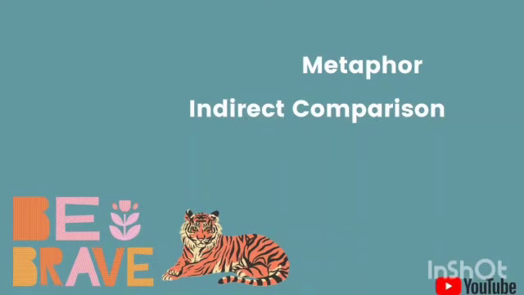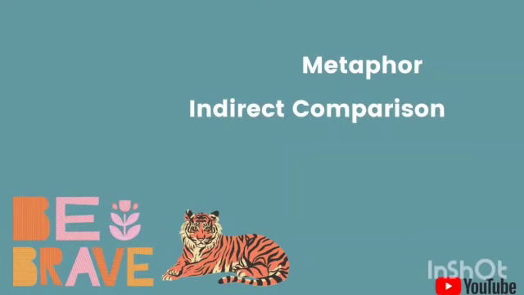Okay, now let's move to metaphor. Similar to simile, metaphor is also a comparison, but the only difference is simile is a direct comparison because we are directly equating it, while on the other hand, metaphor is an indirect comparison. If you have looked carefully, I've used the same image, be brave. Now if I want to tell a certain person that you want to be very brave, how would I say it?